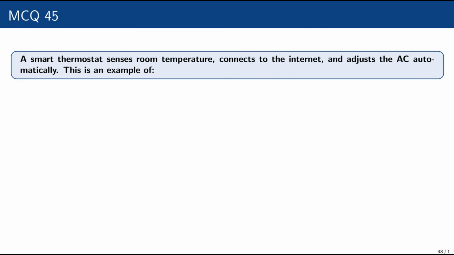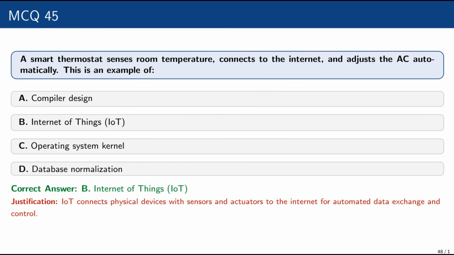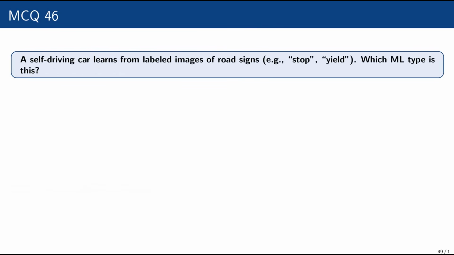A smart thermostat senses room temperature, connects to the internet and adjusts the AC automatically. This is an example of compiler design, Internet of Things, operating system kernel, or database normalization? The correct option is B, that is Internet of Things, IoT, because IoT connects physical devices with sensors and actuators to the internet for automated data exchange and control.